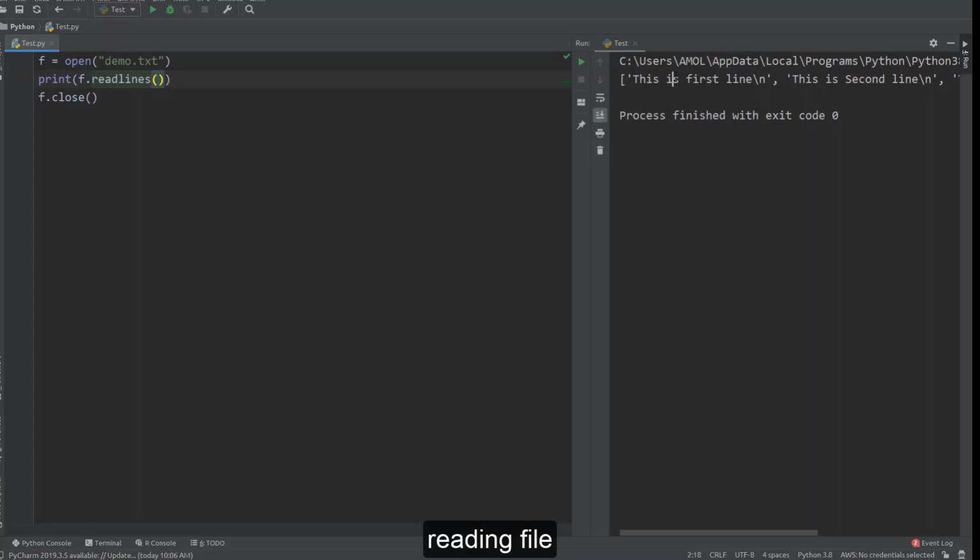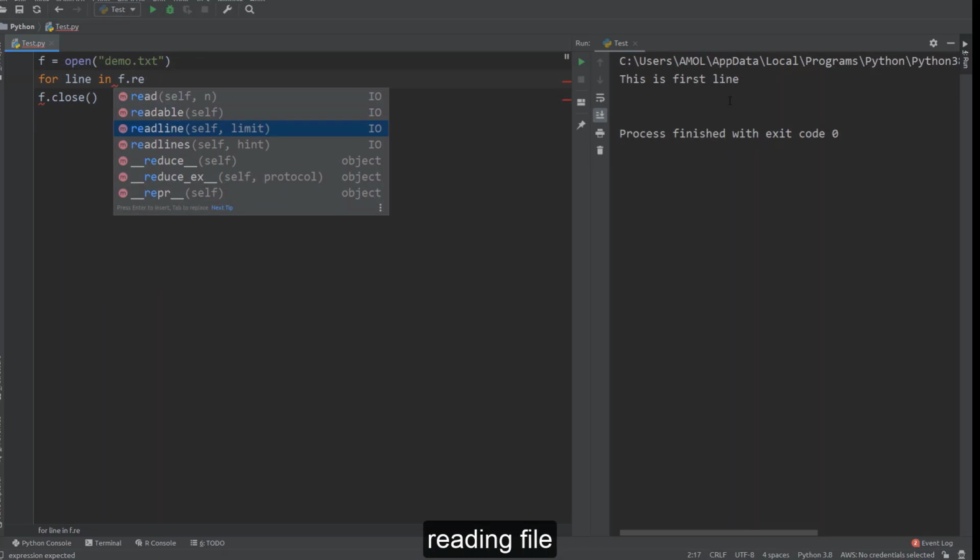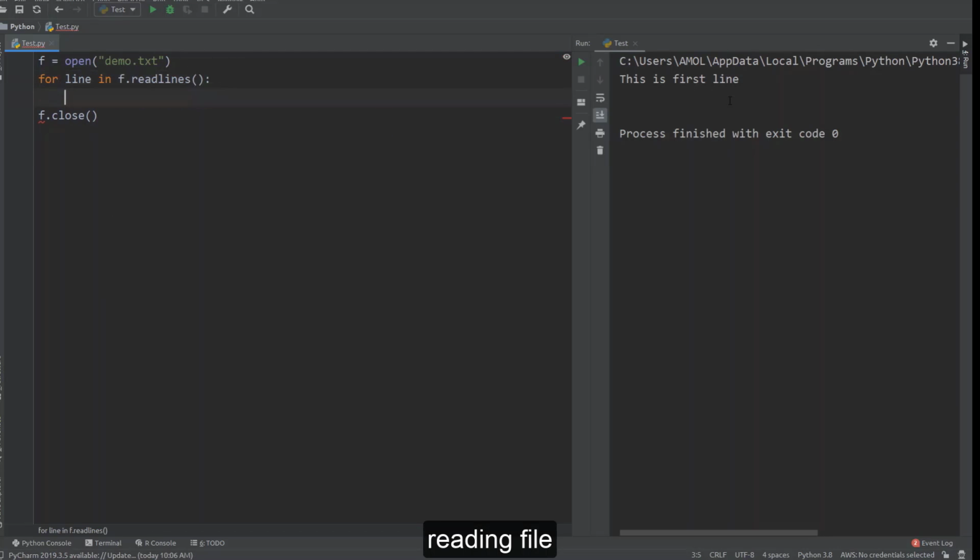Now here you can check this readlines function actually returns a list. That's why you are getting this opening and closing square bracket. So if you want to check the first line of this particular readlines list, you can directly use square brackets over here and say 0, so it will print the first line like this one. Or else you can go with a loop and traverse all the content of this collection. You can print line like this.